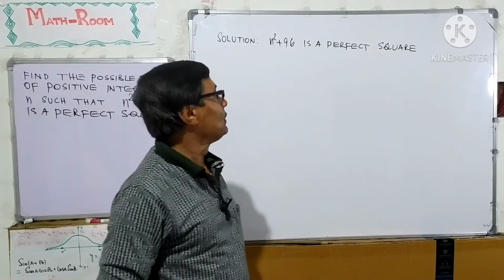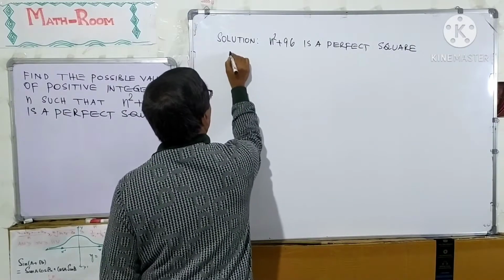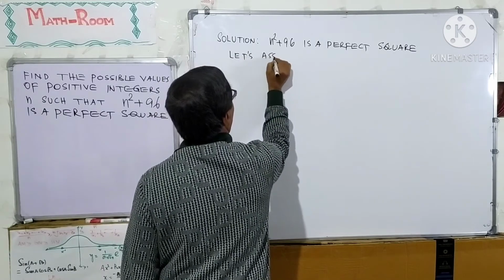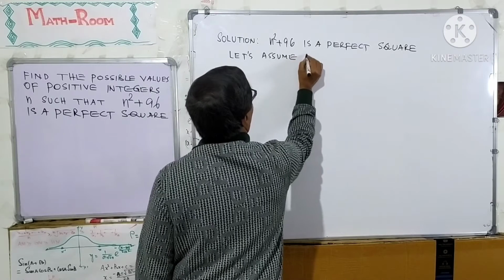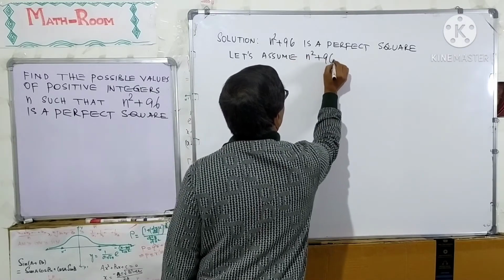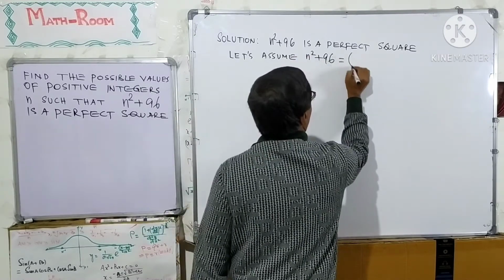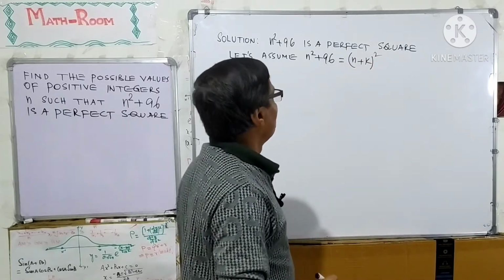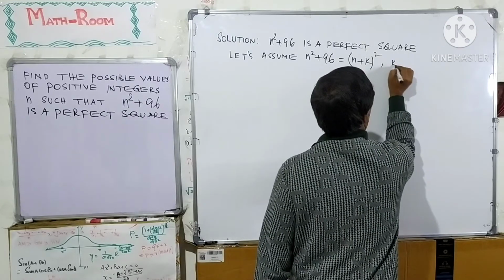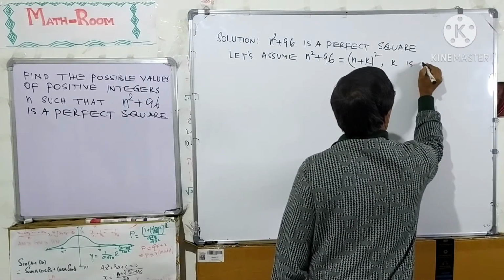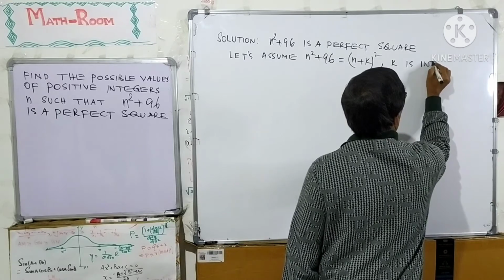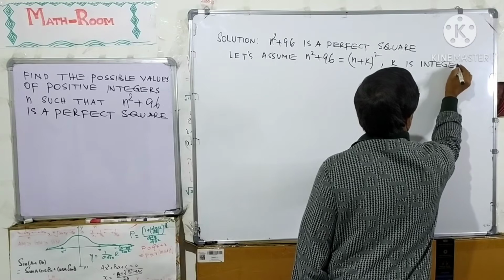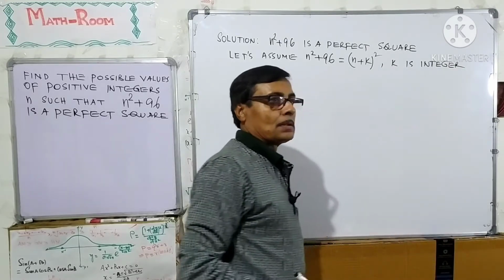So, we can assume n square plus 96 is a perfect square, that is n plus k whole square, where k is a positive integer.